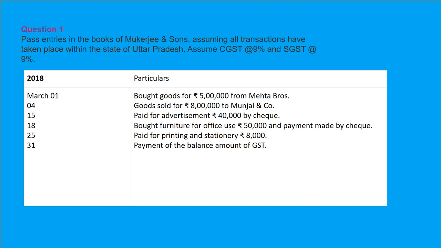First entry. This question is given in your book on page number 10.26. So the first transaction is March 1st, bought goods for 5 lakhs from Mehta Brothers. Whenever we do an entry of purchase, the entry will be purchases account debited, input CGST account debit, input SGST account debit to bank or creditors, isn't it so? So let's start.